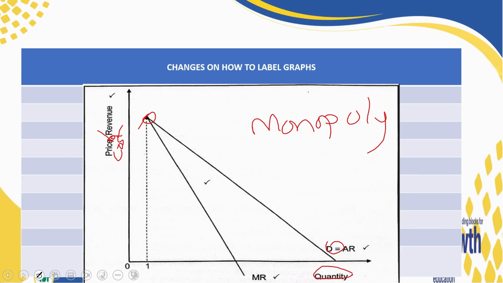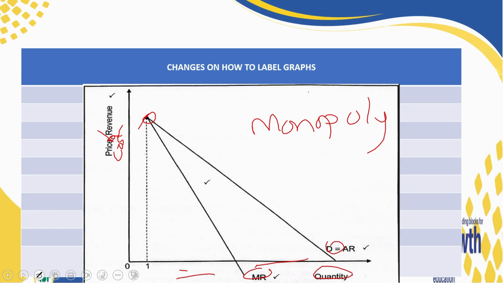And the next thing is your marginal revenue, which is lying below the average revenue. Now, we know that it's like that because for a monopolist to sell one extra unit, they have got to reduce the price. But when you are drawing it, make sure that from the original point to the average revenue, the distance between should be equidistant. It should be the same. It should not be too small on one side. It should be almost halfway.